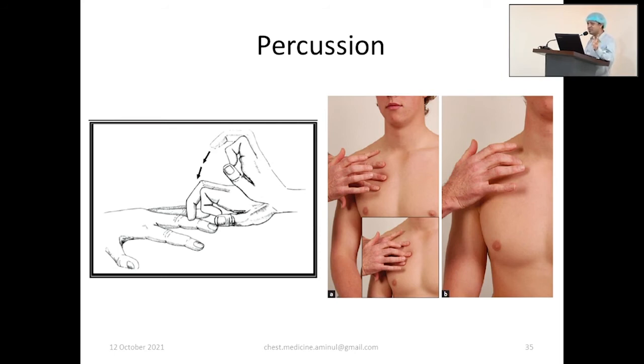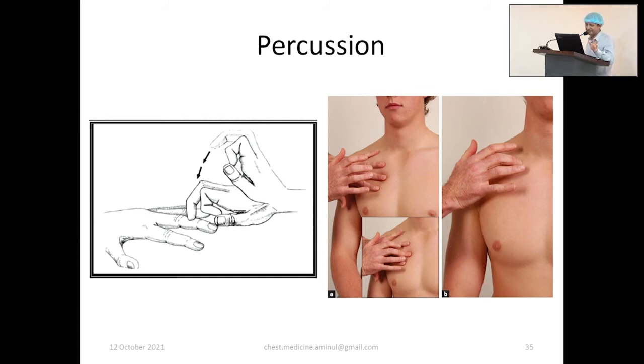Say, as a common rule, in all the respiratory diseases in this universe, the percussion note will be dull where breath sound is diminished. Breath sound diminished, percussion note must be dull, except for two conditions that involve air, that means pneumothorax and large bulla. So if we get diminished breath sound and the percussion note is not dull, I am not sure this is hyperresonant, but I am sure this is not dull. You are sure that this is either pneumothorax or bulla.